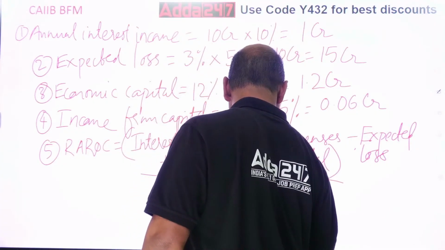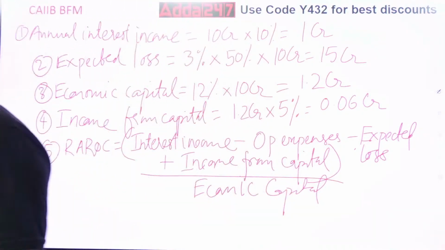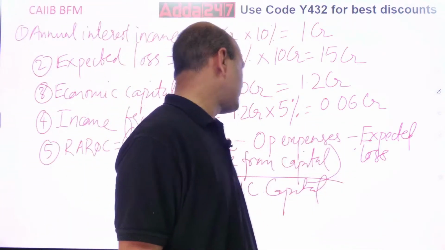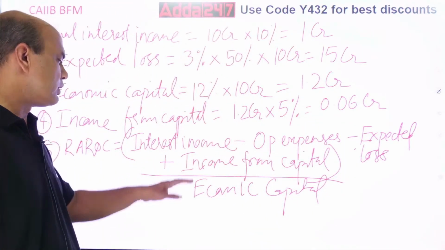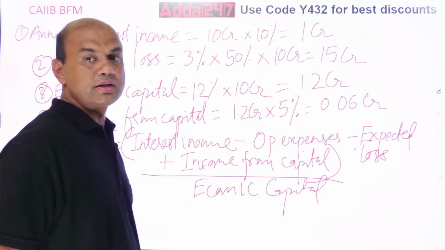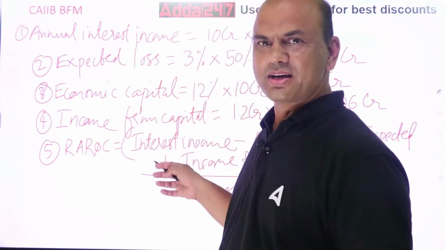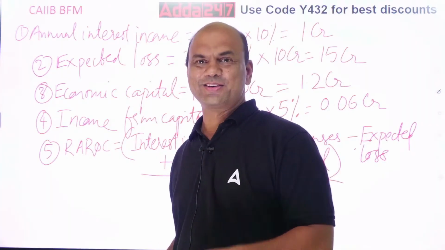So do this calculation now, everyone. Formula I have given. I'll give you 2 minutes to solve. Solve this, everyone. So what is the answer you are getting? Interest income minus operating expenses minus expected loss plus income from capital, the whole upon economic capital. How do you do this? Simple calculation. Let's do it jointly.